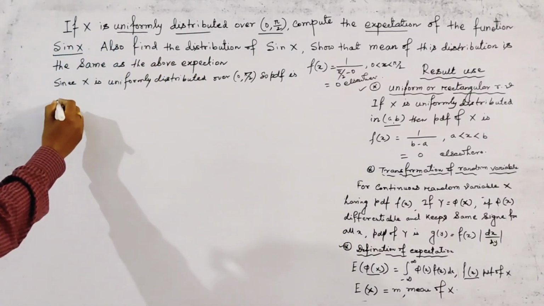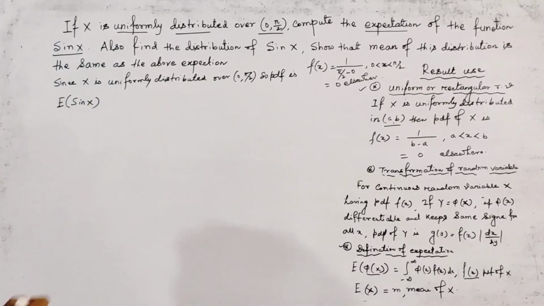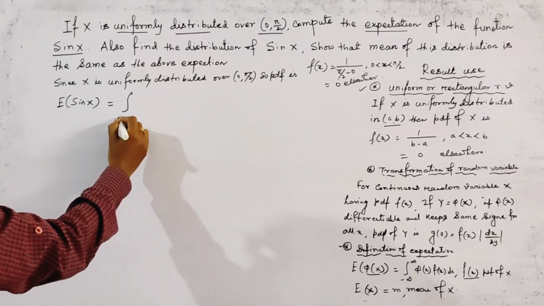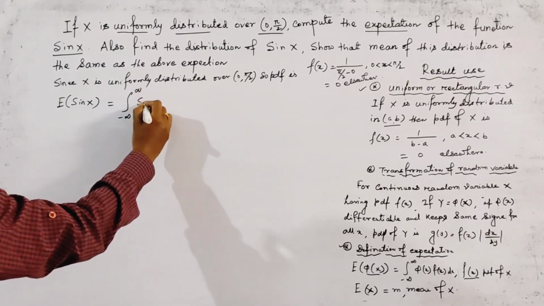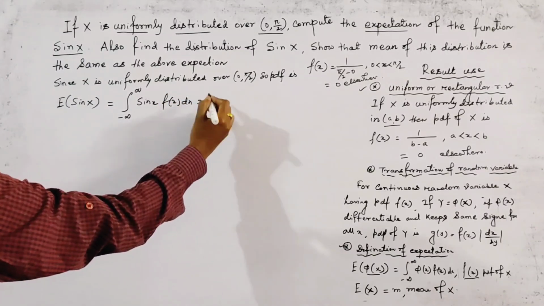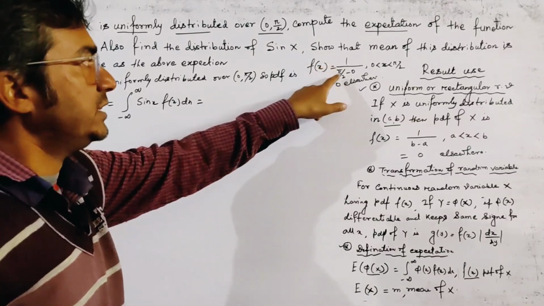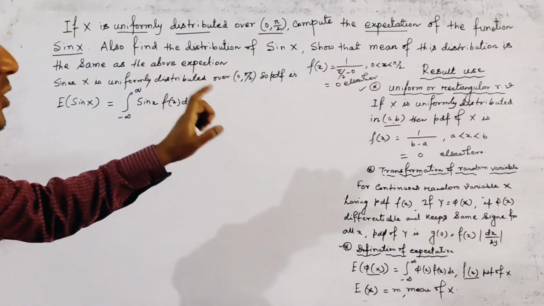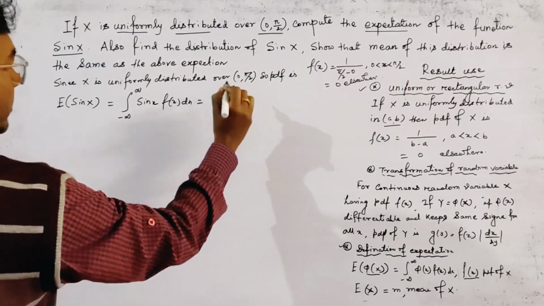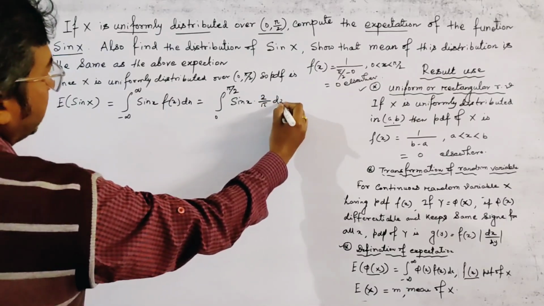Now we find the expectation of sin X. By putting the definition of expectation, we write the integral from minus infinity to infinity of sin x f(x) dx. Here f(x) is 2 by pi in the interval 0 to pi by 2 and otherwise 0, so the integral becomes the integral from 0 to pi by 2 of sin x times 2 by pi dx.